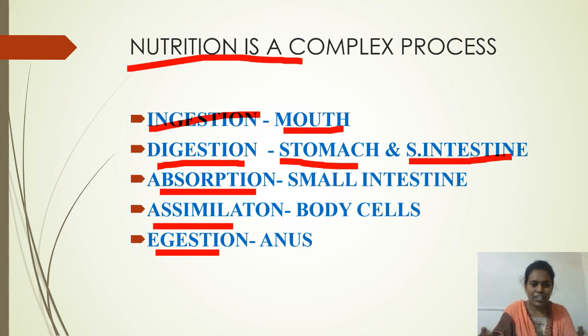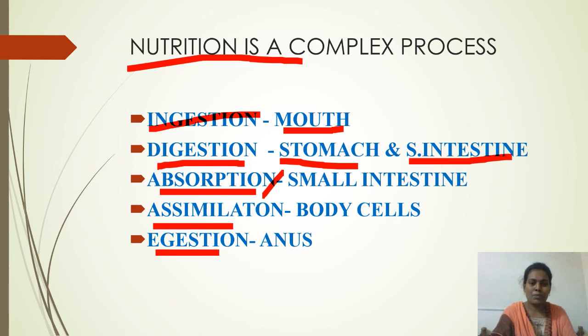The digested food is absorbed by the small intestine. This process is called absorption. The small intestine walls contain so many finger-like projections called villi. These villi absorb the digested food and send it to each and every cell of the body through the blood.